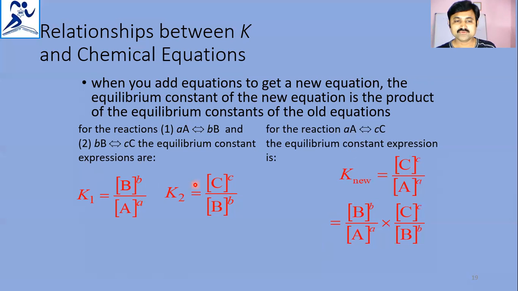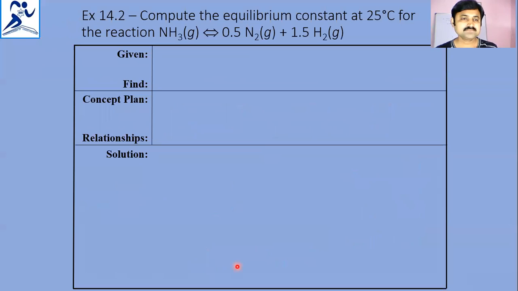That is K1 and K2: [B]^b / [A]^a into [C]^c / [B]^b will become equal to the equilibrium constant of the new expression, that is the third expression, aA gives rise to cC. So that means a new equilibrium constant can be obtained when two chemical equations are added. That equilibrium constant is obtained by multiplying the equilibrium constants of the individual chemical equations.